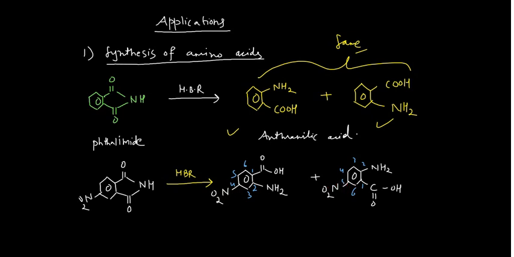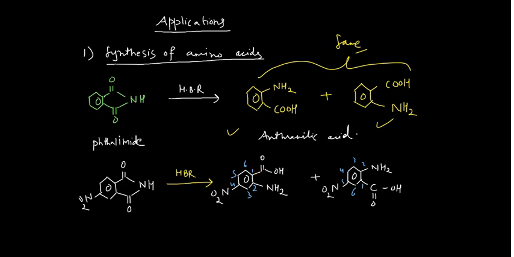And for this, I am giving you a very important feature. The important feature is that the carbonyl group which receives the hydroxide ion during this reaction mechanism will survive in the reaction, and this will be present as the acid.